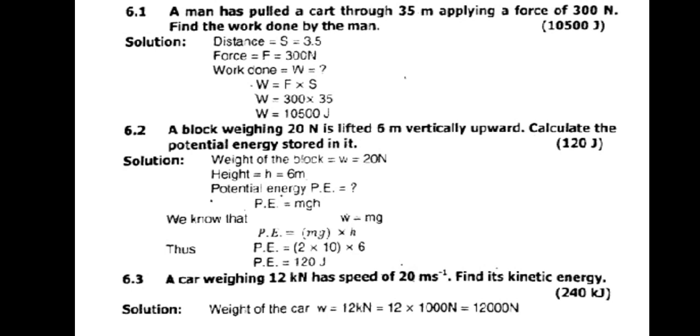Our next question is 6.3. A car weighing 12 kilonewton has a speed of 20 meter per second. Find its kinetic energy. In the given data, the weight of the car is 12 kilonewton. Kilo equals 1000, so we will replace kilo by 1000, and the total weight of the car will be 12,000 Newton. The speed of the car is v equals 20 meter per second, and we are asked to find its kinetic energy, which is equal to half mv square.